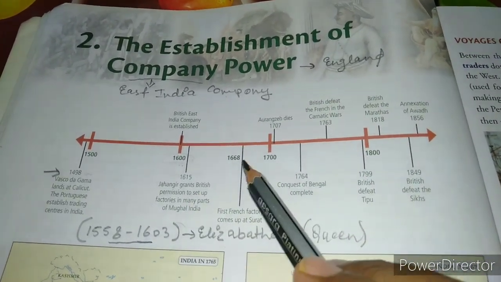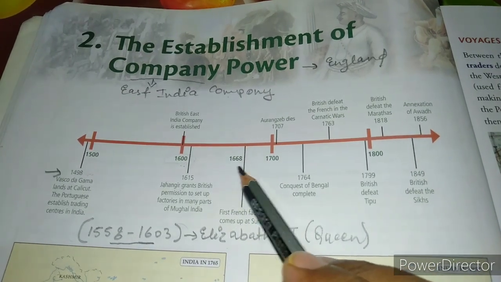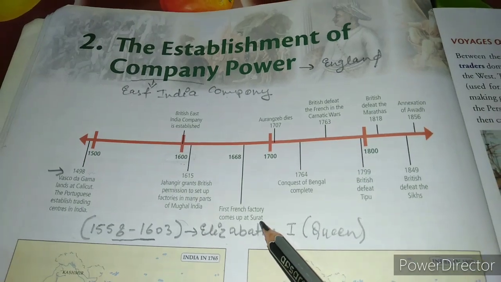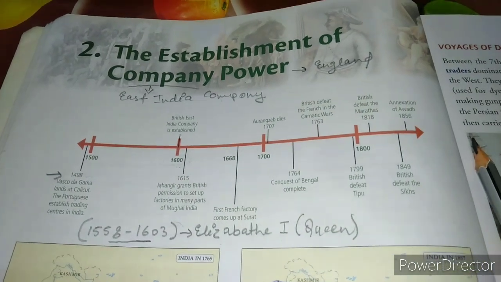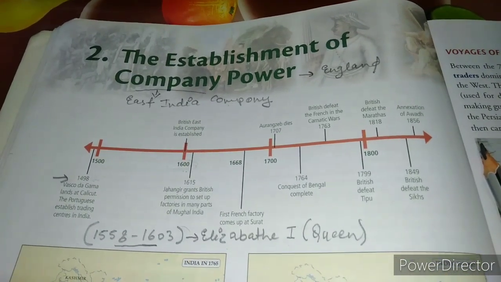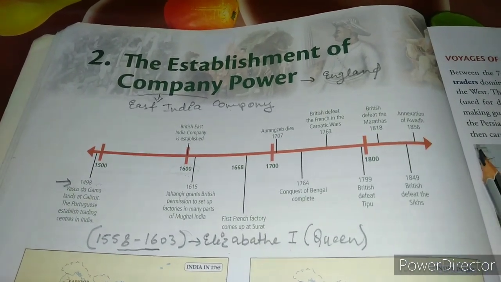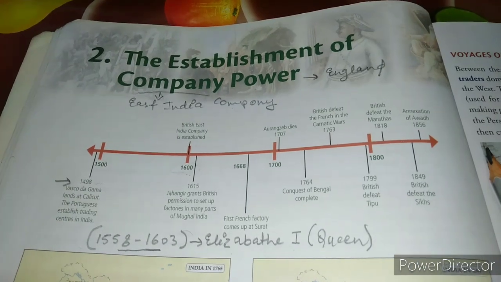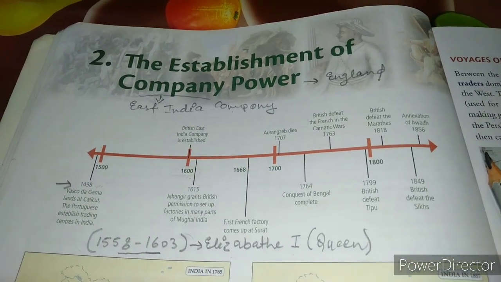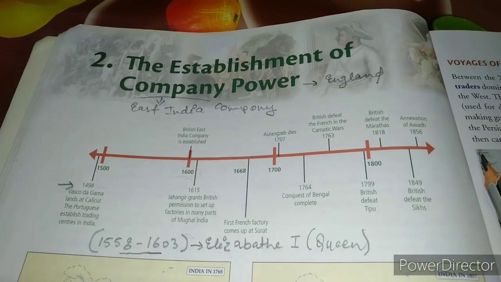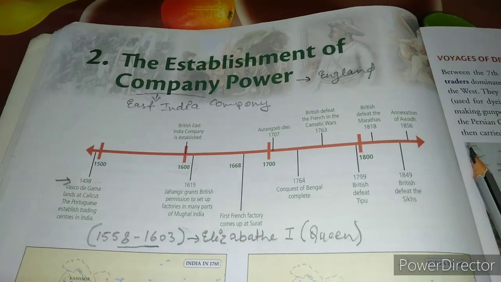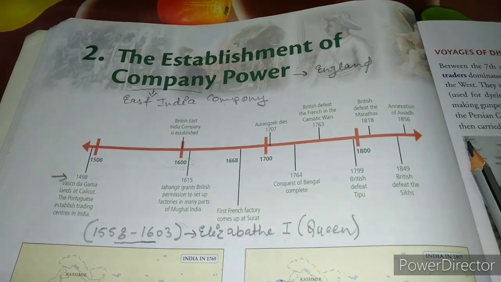After that, in 1650, what happened? In the year 1668, the first French factory comes up at Surat. If you remember one thing, let me tell you this: in Europe, France was the leading country. France was not so much lacking behind England. England and France were both competitive in terms of colonizing countries. So when England was colonizing countries, France was also colonizing.